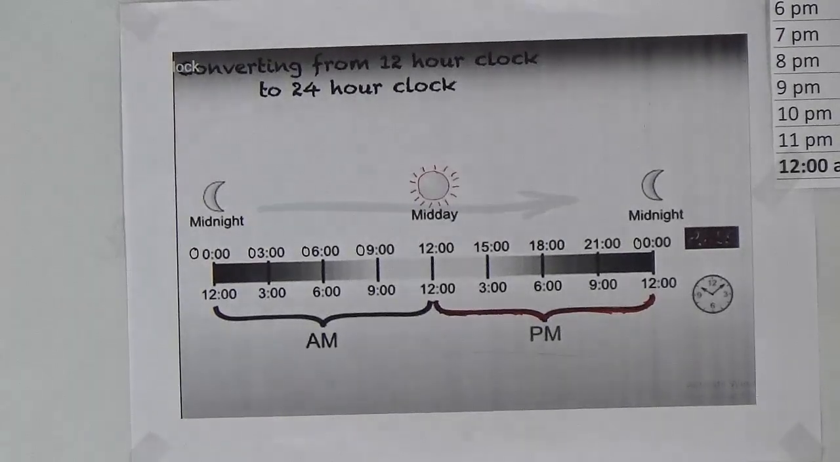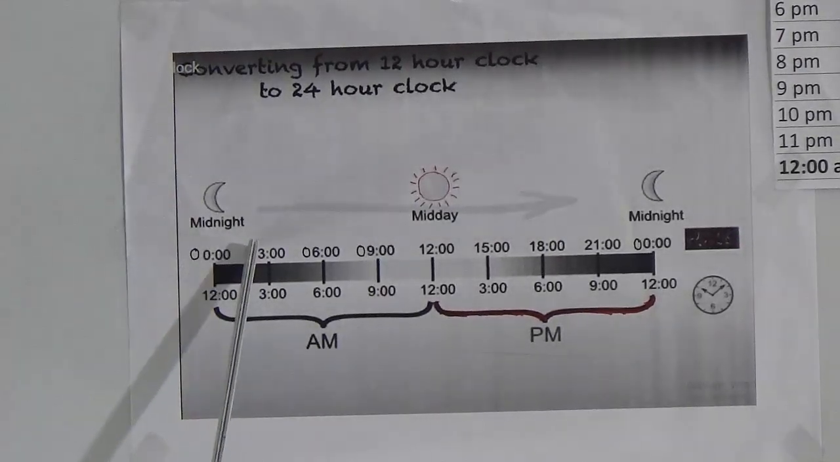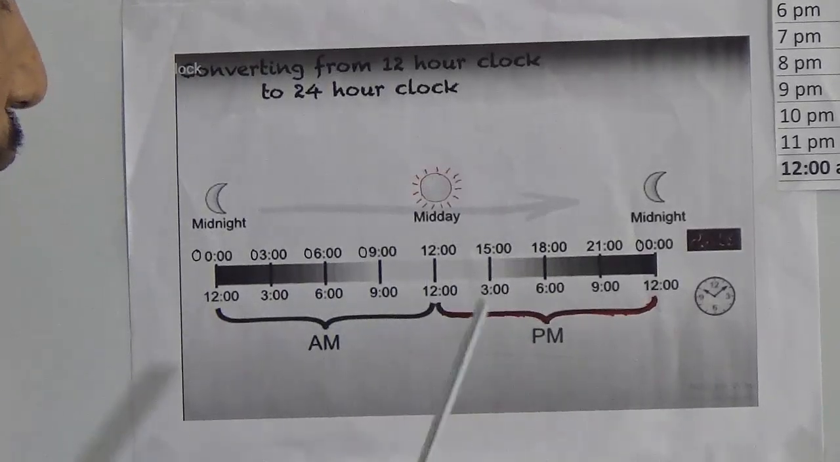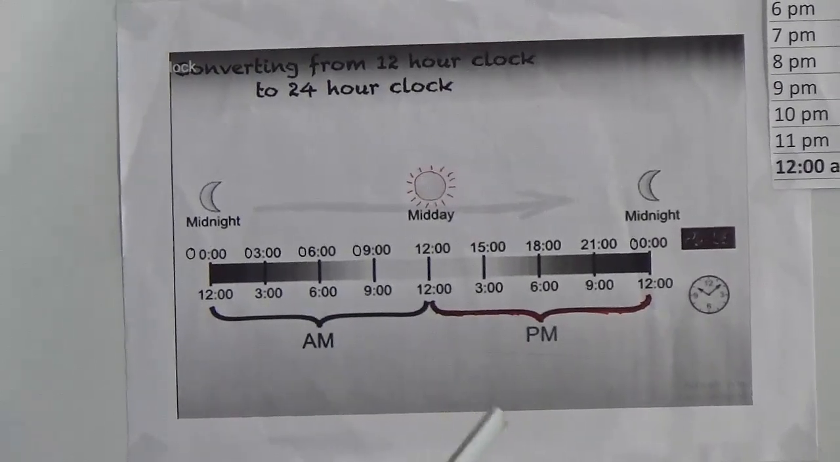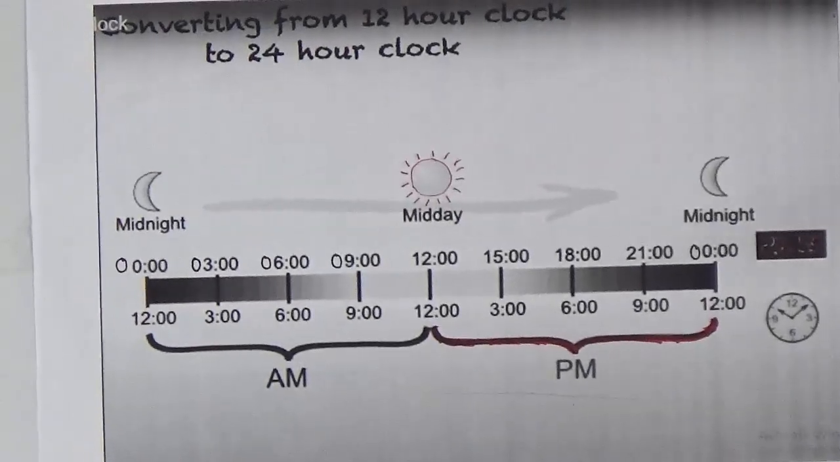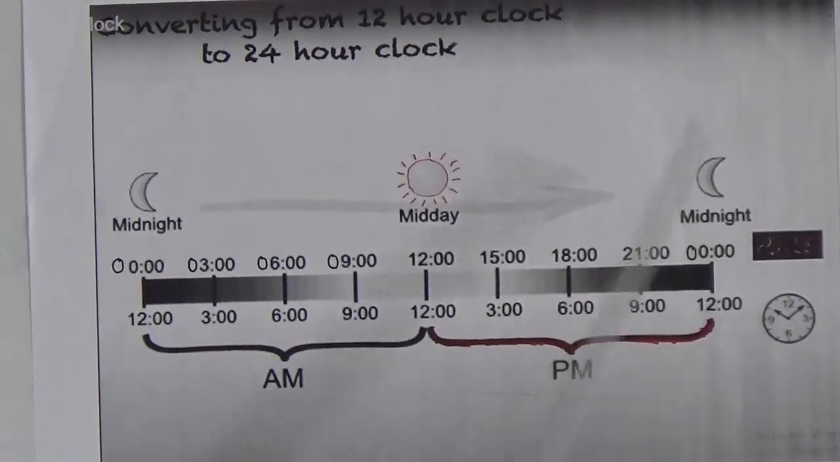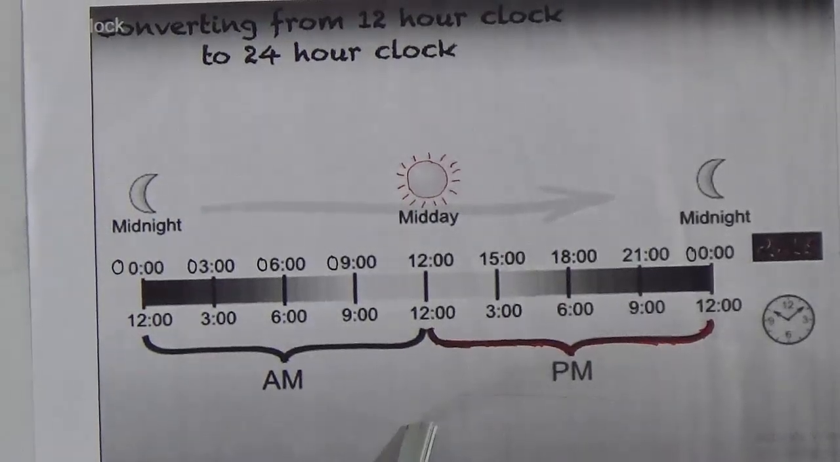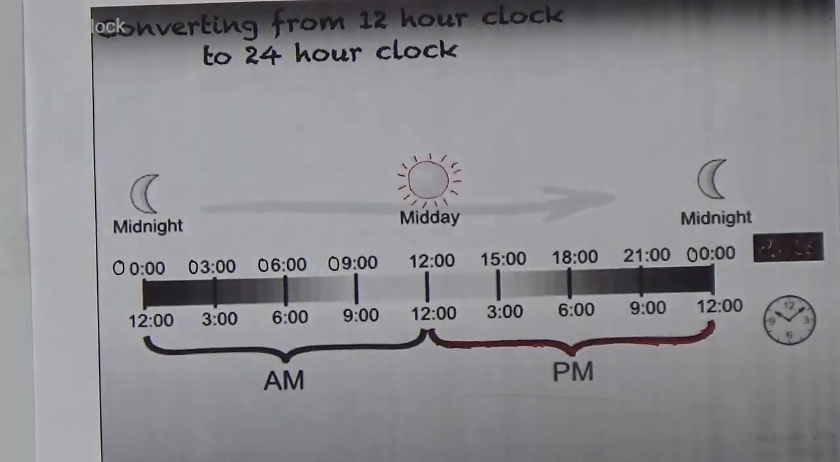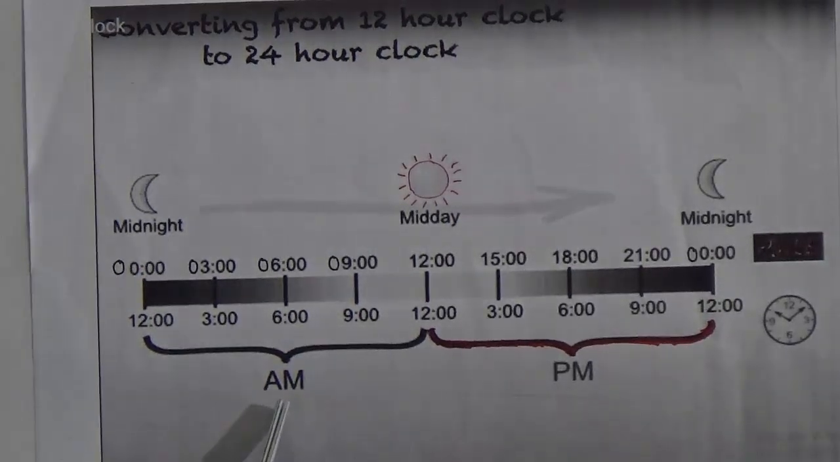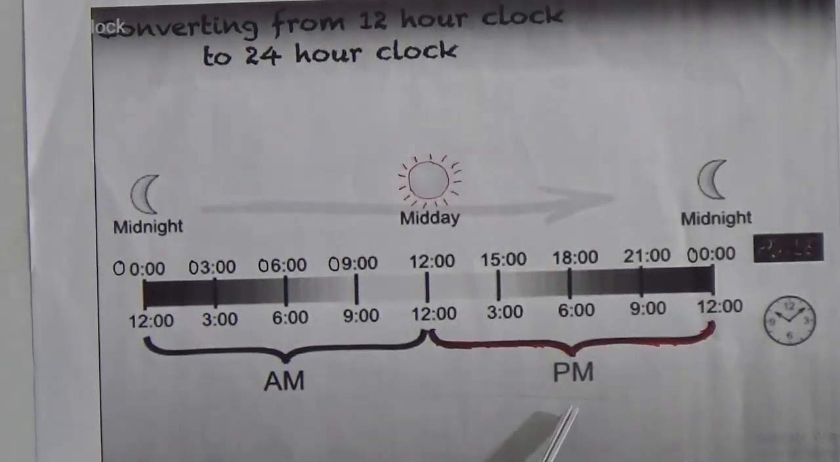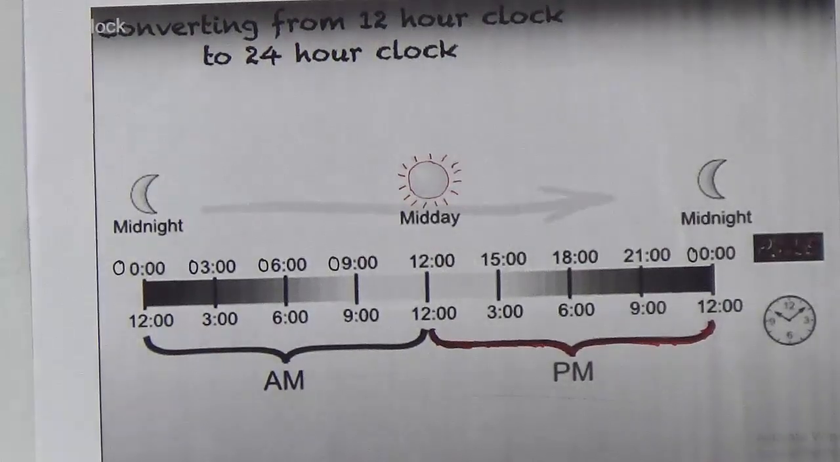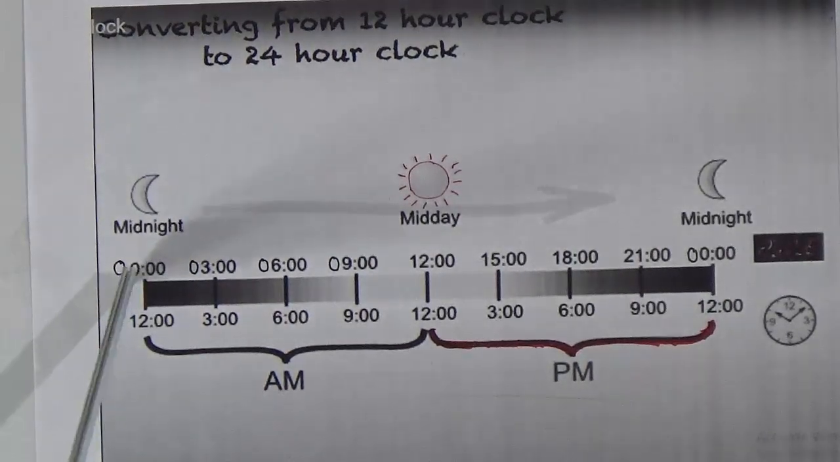Dear student, observe carefully. In 24-hour clock, we don't use AM or PM. But in 12-hour clock, we use AM or PM. AM means ante-meridian, PM means post-meridian.